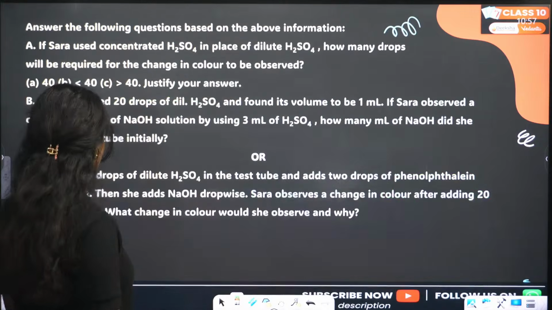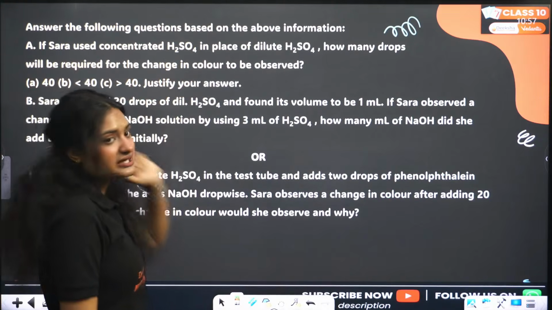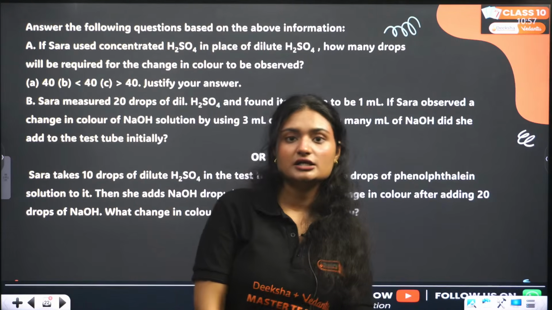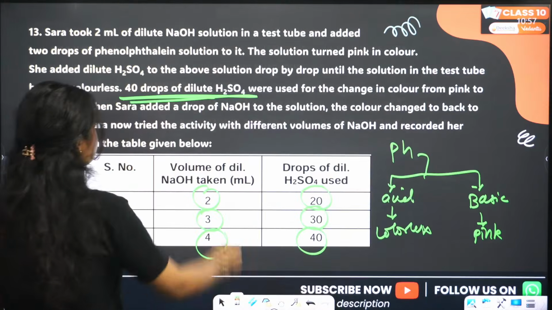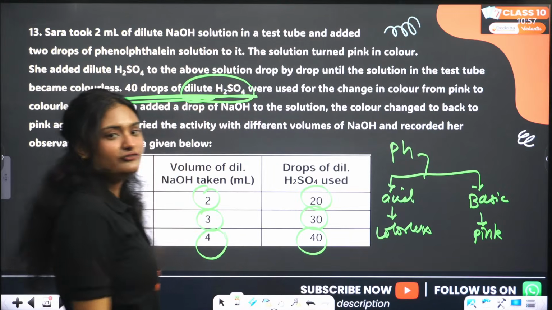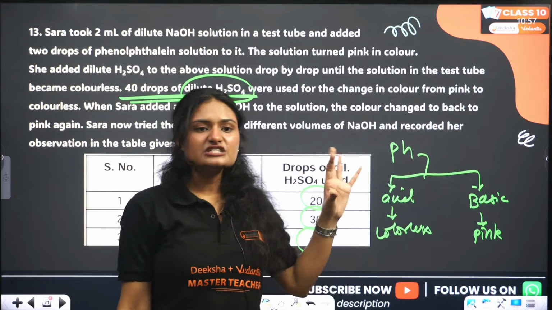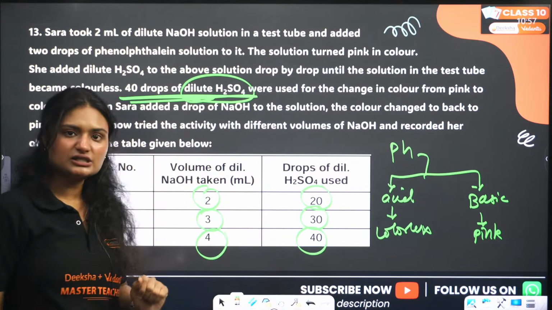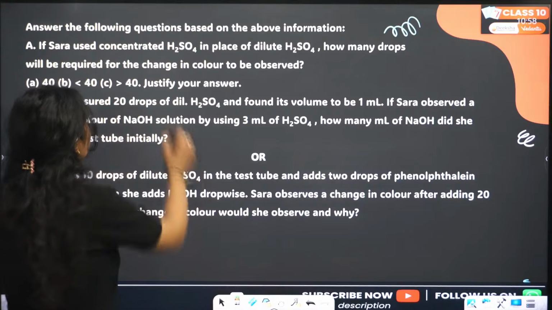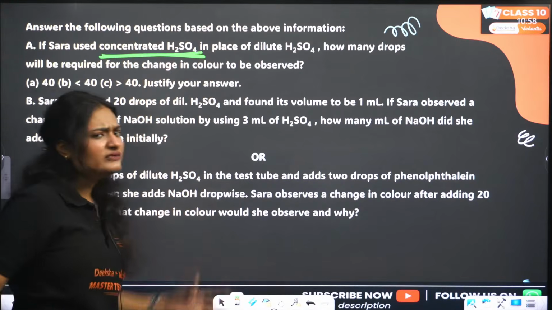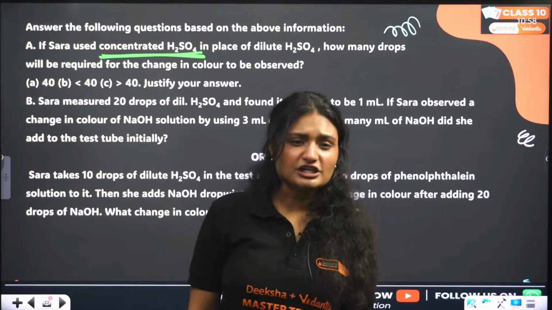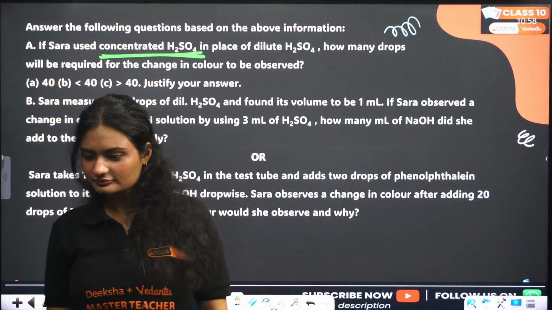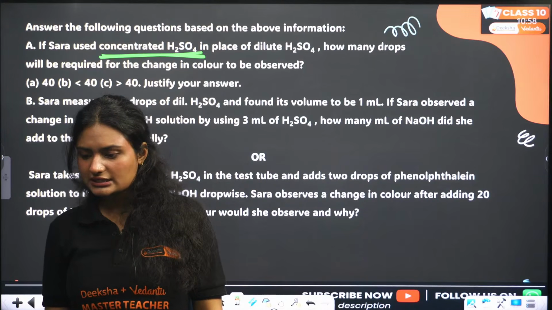Now let's move on to the question. If Sarah used concentrated sulfuric acid in place of dilute sulfuric acid, how many drops will be required for the change in color? One more thing, my dear students, the sulfuric acid that we used was dilute, and that's why 40 drops were required to bring the change in color. If we are using concentrated sulfuric acid, do we need 40 drops then? No. Obviously, if it is highly concentrated, yes, correct.